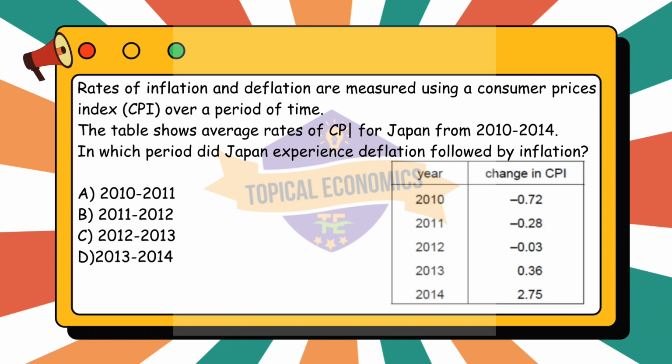Therefore, this is the period we are looking for. Lastly, option D, 2013 to 2014, in 2013, CPI change equals 0.36, inflation, in 2014, CPI change equals 2.75, inflation. Both years show inflation, so this is not the period we are looking for.